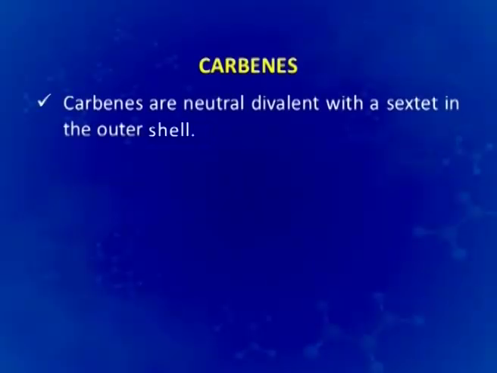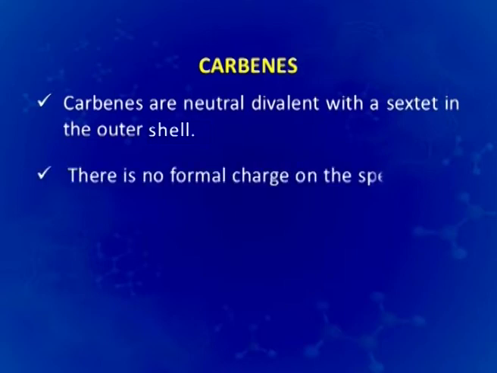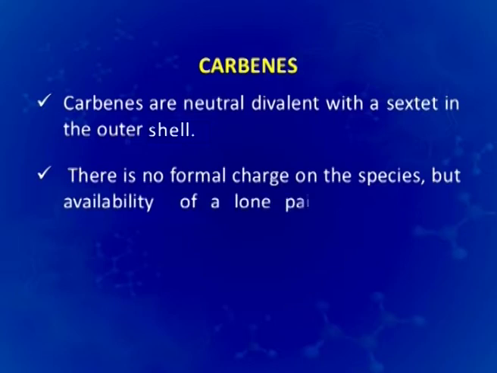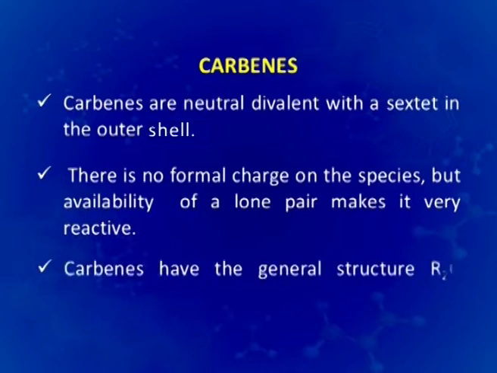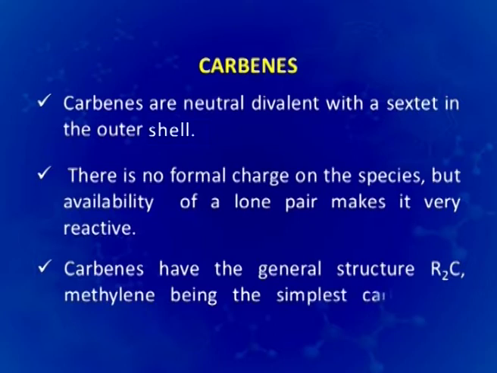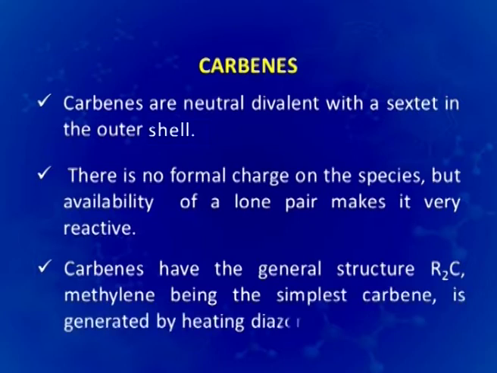Carbenes are another type of intermediates which are neutral, divalent with a sextet in the outer orbital. That means their octet is not complete. There is no formal charge on the species, but availability of a lone pair makes it very reactive. Carbenes have the general structure R2C. Methylene, being the simplest carbene, is generated by heating diazomethane, CH2N2.